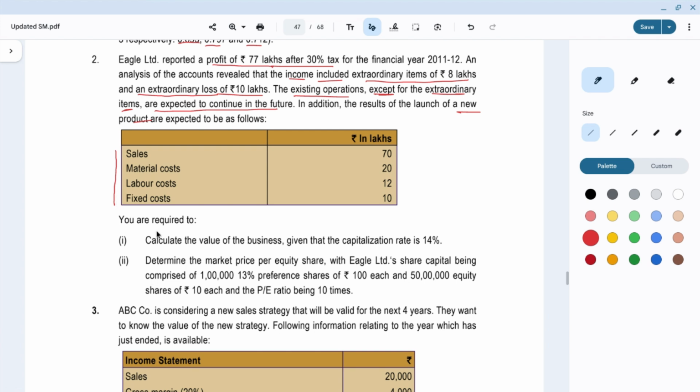You are required to calculate the value of business given that capitalization rate is 14% and also determine market price per equity share, that is MPS, with Eagle Limited's share capital being comprised of 1 lakh 13% preference shares of rupees 100 each and 50 lakh equity shares of rupees 10 each, and the PE ratio being 10 times. So there are two things that we need to calculate. One is value of the business, and the other is market price per equity share. Okay, we will start solving the problem.